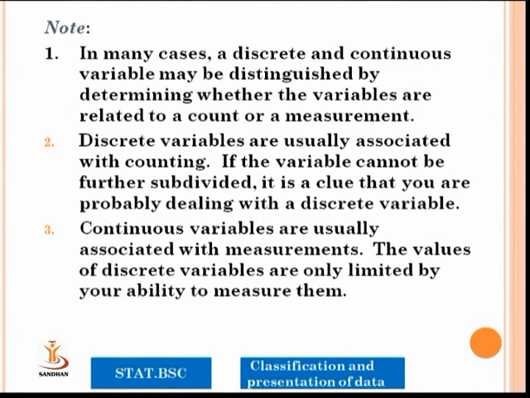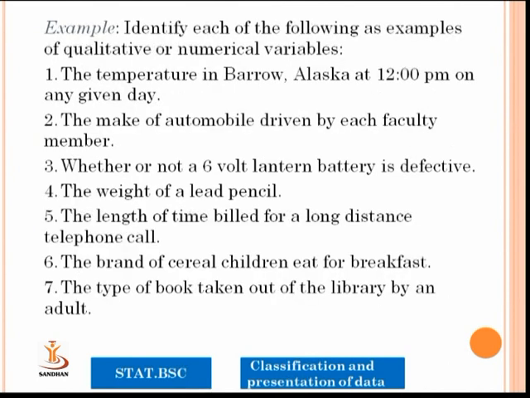If the variable cannot be further subdivided, it is a clue that you are probably dealing with a discrete variable. And continuous variables are usually associated with measurements. The values of continuous variables are only limited by your ability to measure them.